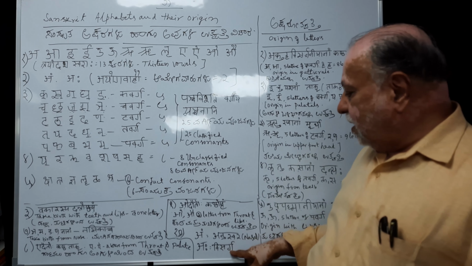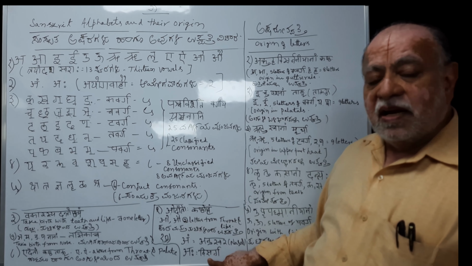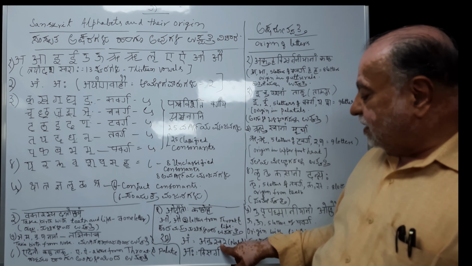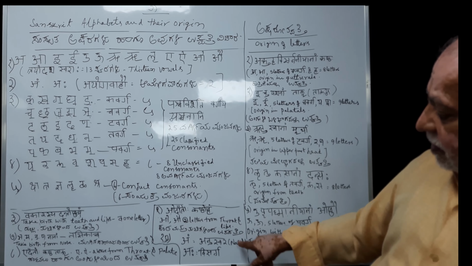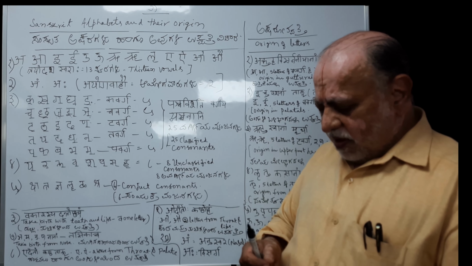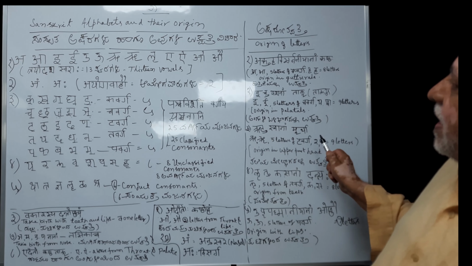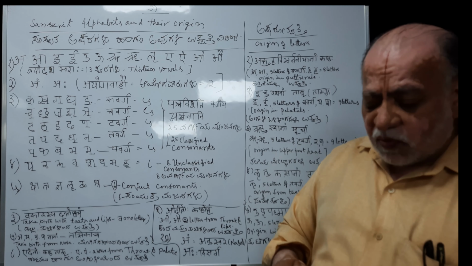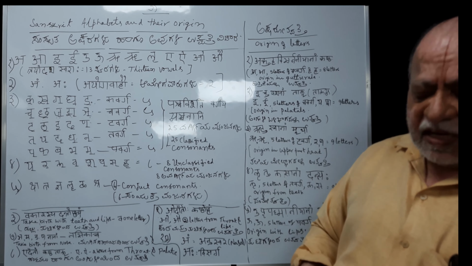Then ah, it is called visarga. Visarga in Sanskrit is, in English, an unmodified sibilant. Anuswara in Sanskrit is nasal, it is grouped under the nasal group. So like this, all the letters of Sanskrit are defined with formulas. How each is to be pronounced is very clearly defined in the Panini Sutra. Therefore, you must be very grateful to Panini for having given such a beautiful explanation of all these letters.